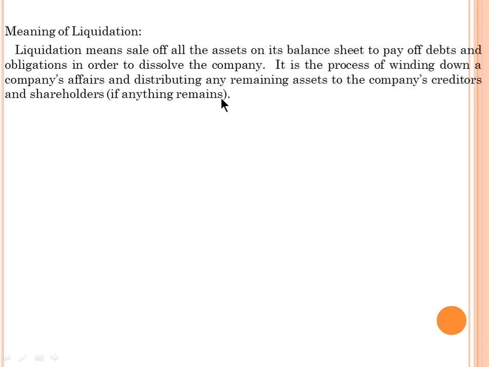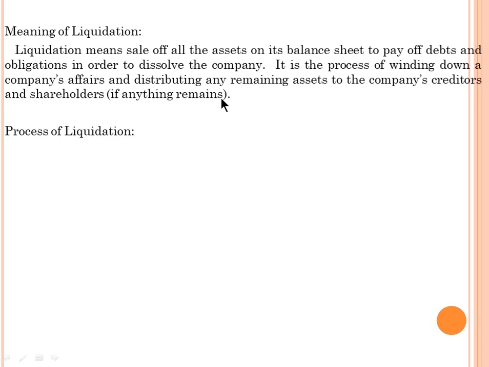At the time of winding up, the company is going to appoint a person called the liquidator. He is going to sell the whole assets in the balance sheet, and he has the responsibility to settle the liabilities. At the time of settlement, we should follow the procedure in order of sequence.